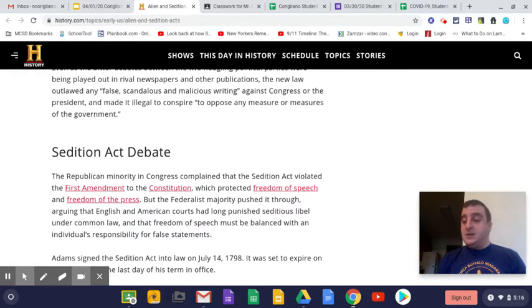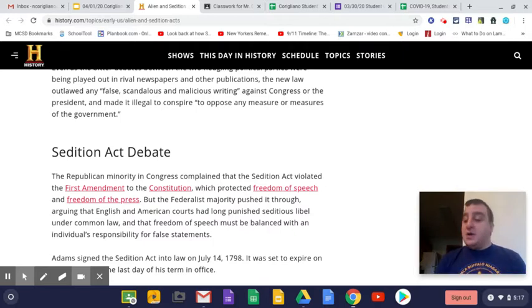But the main complaint of the Sedition Act was that, and you'll see it right here, the Sedition Act violated the First Amendment to the Constitution, which protected freedom of speech and freedom of the press. So that was the main reason that the Democratic Republicans did not like the Sedition Act.